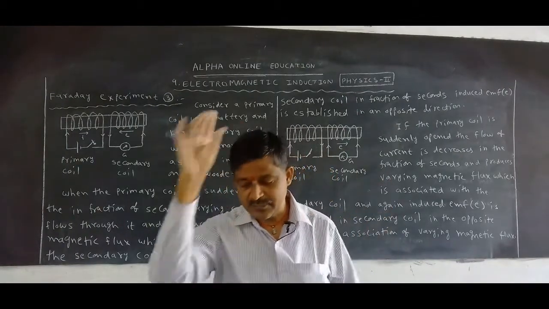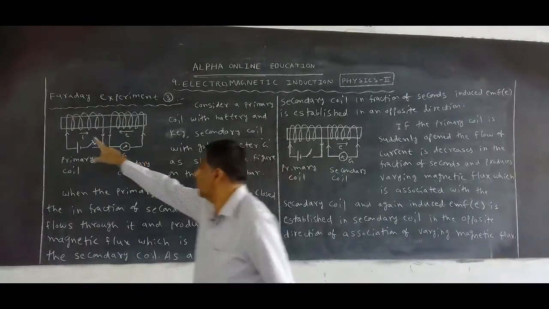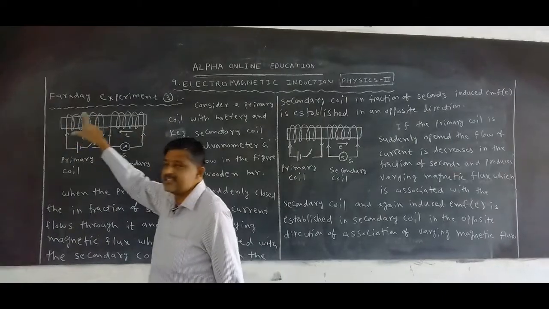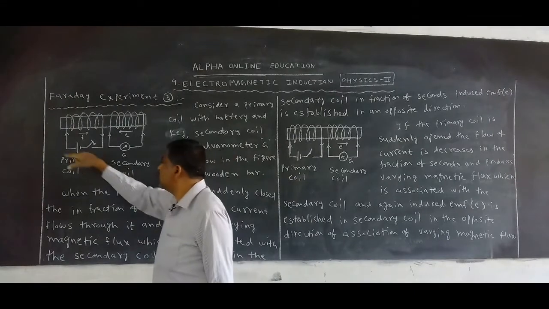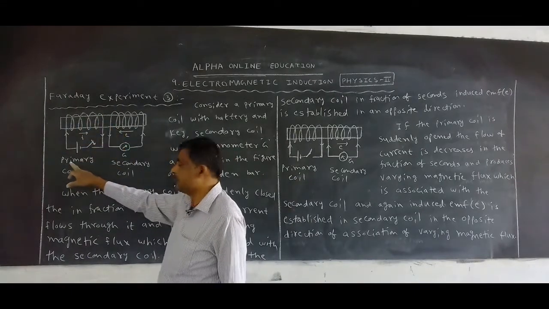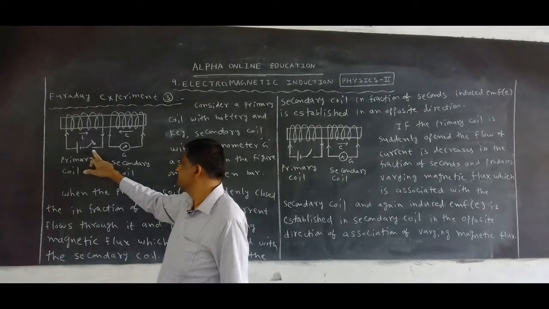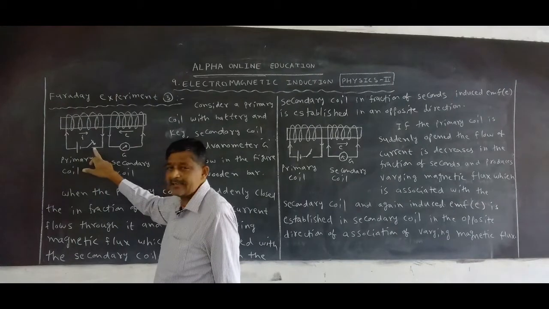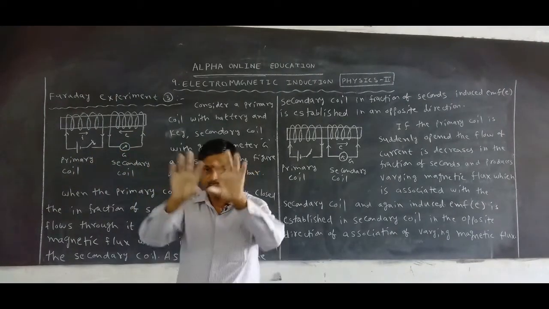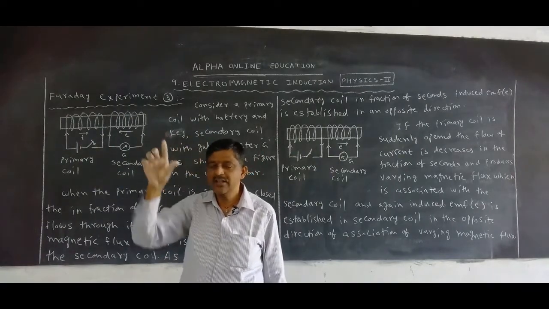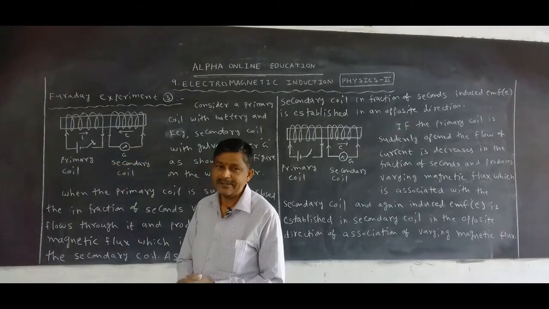And the third experiment. In this experiment, Faraday has taken one wooden plank. This is the wooden plank or wooden bar. On this he has taken two coils: the primary coil with battery and key, and the secondary coil with galvanometer. On the wooden bar he took the primary coil with battery and key, and in the secondary coil he took a galvanometer.